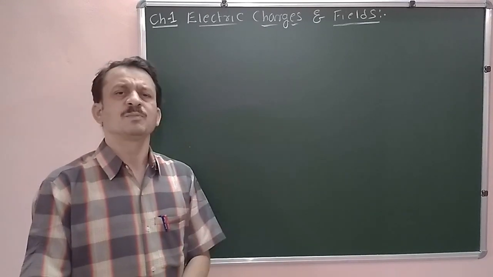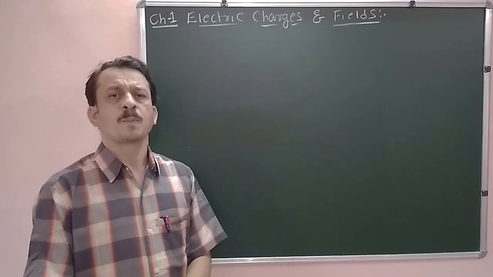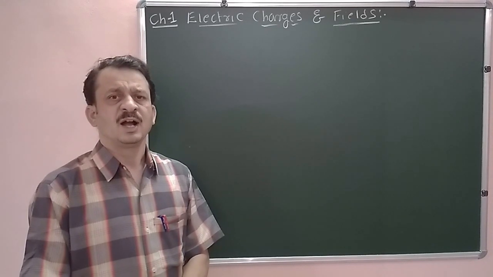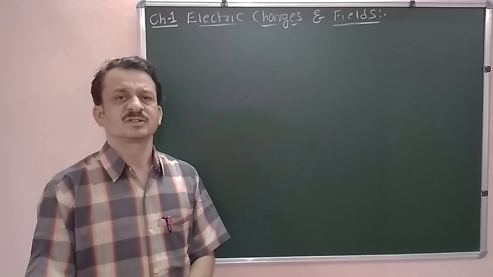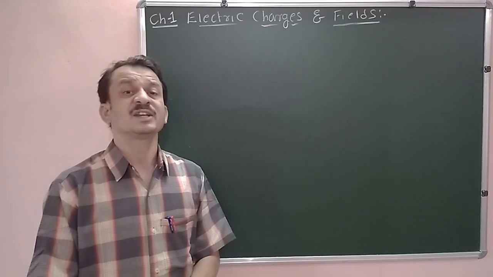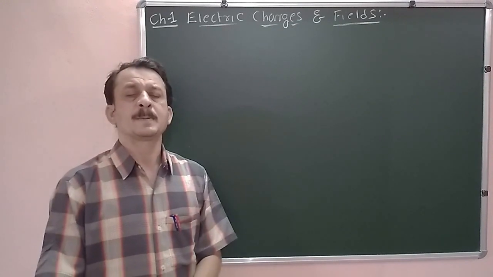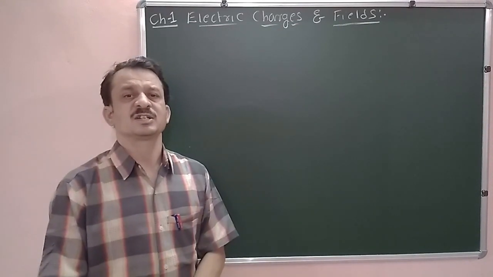Now all these examples illustrate that there is a discharge of charges through our body. And these charges which are at rest are called static charges. Now in this chapter we are going to study regarding the static charges.